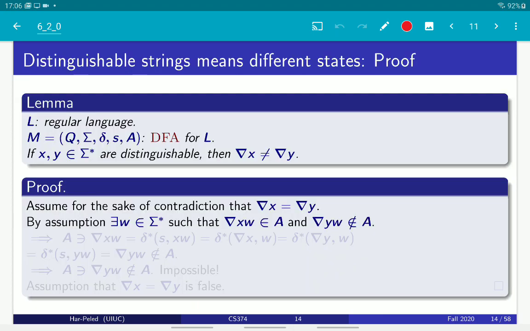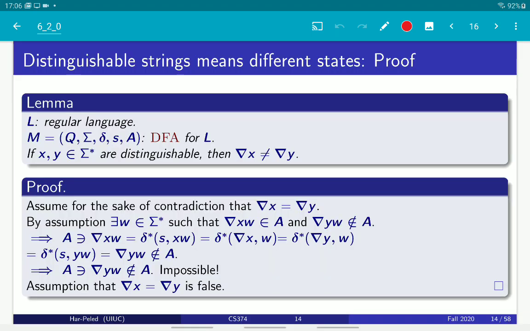Here is the formal definition using stringology. It's essentially the same proof as in the figure.